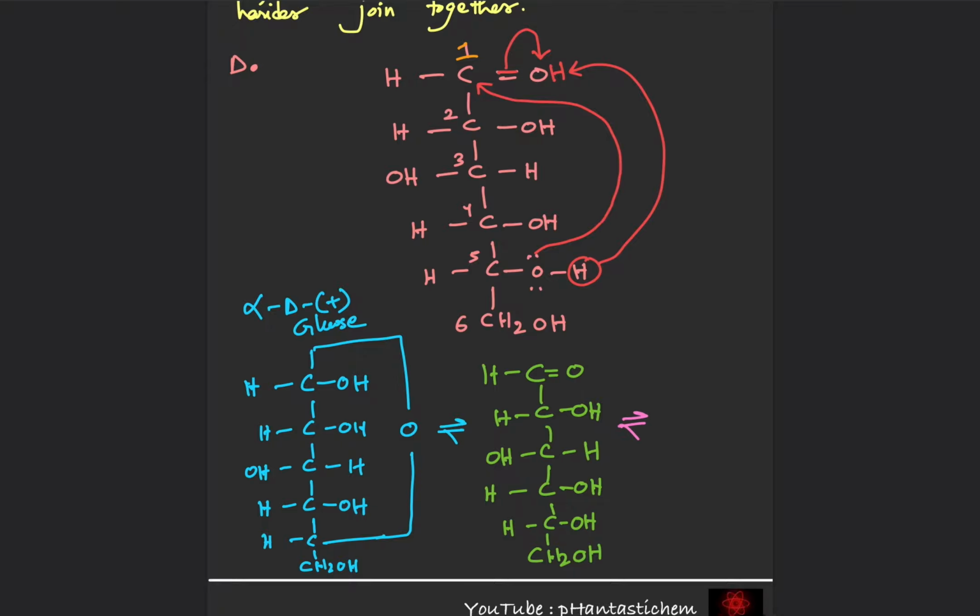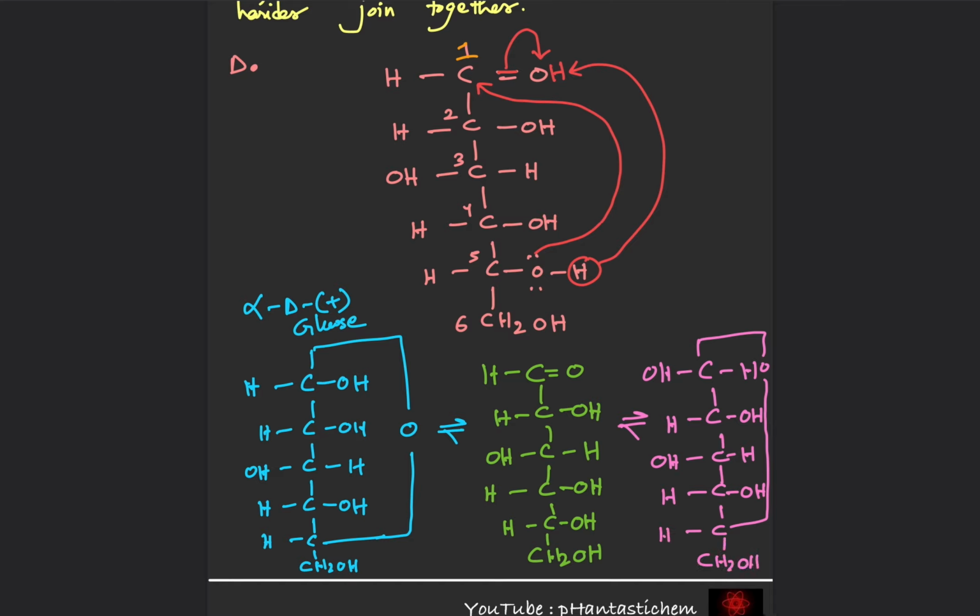Okay, so in beta D plus glucose, just these groups are reversed. Okay, so we will have COH and H, and everything else will remain the same. CHOH, COH, H, CHOH, CH2.